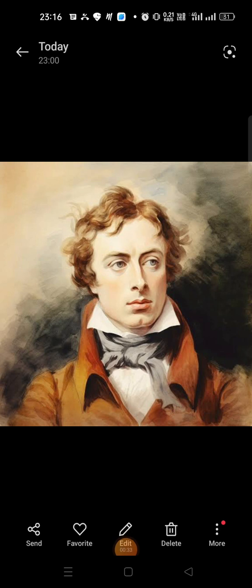This is the poem by John Keats, and this is one of his pictures. John Keats is probably known for his vivid imagery and great sensual appeal. Although he died at a very young age, just 25 years, his work was admired greatly in the Victorian age because his literary work was so good that everybody appreciated it. He belonged to the period of Romanticism, along with P.B. Shelley and other writers too.